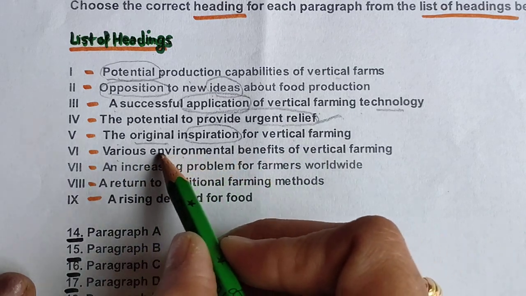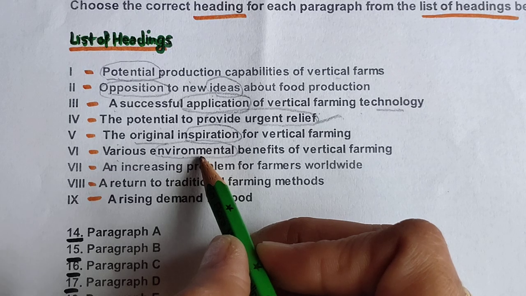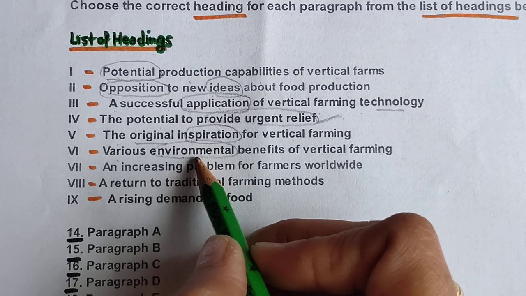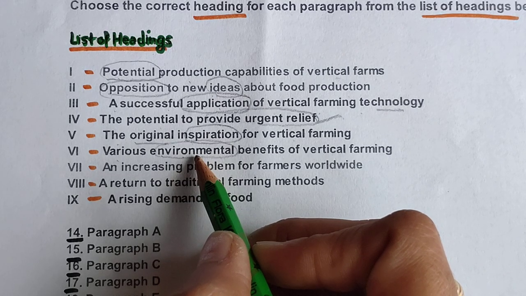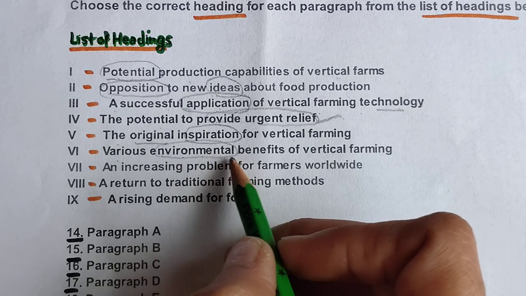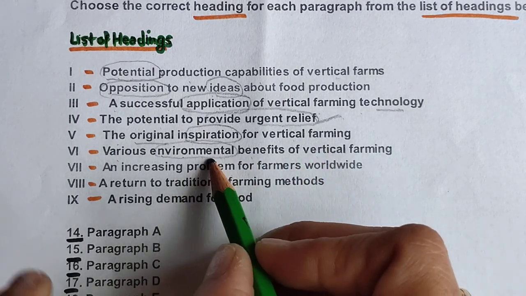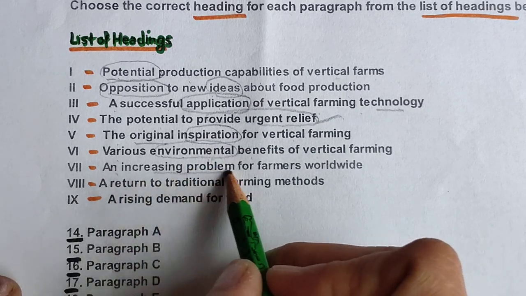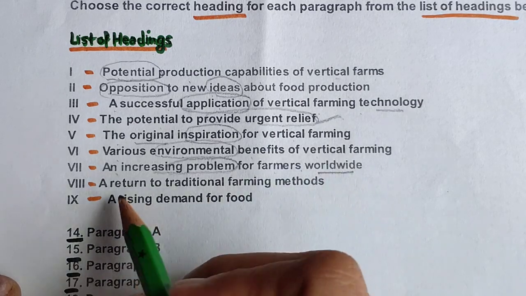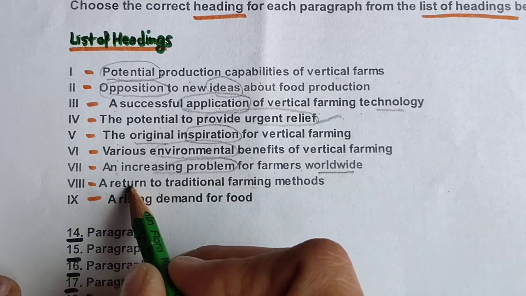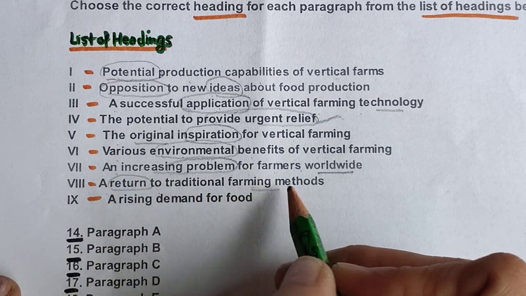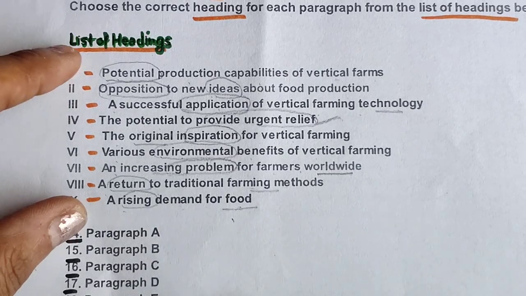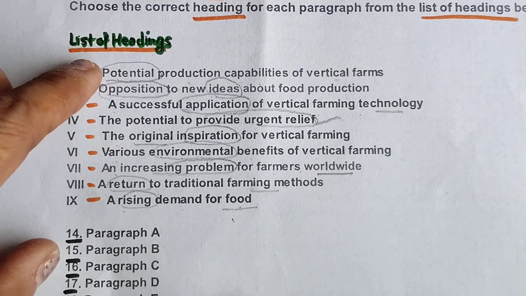Various environmental benefits. Yes, it is very easy to find this kind of information, as well as for list of headings, because wherever you get ecological balance, pollution, these kinds of things, benefits of vertical farming, that will be your answer in any paragraph. An increasing problem, there must be some problem for farmers worldwide. A return to traditional farming methods, again a return to traditional farming methods. A rising demand for food. Okay, within 1 minute we have gone through all the list of headings.